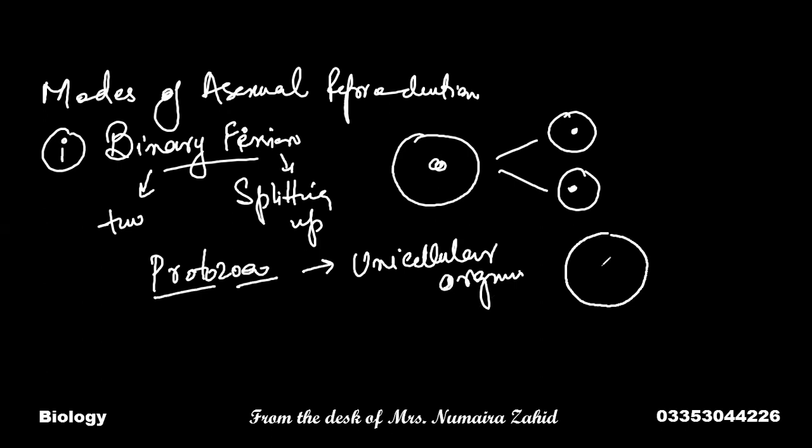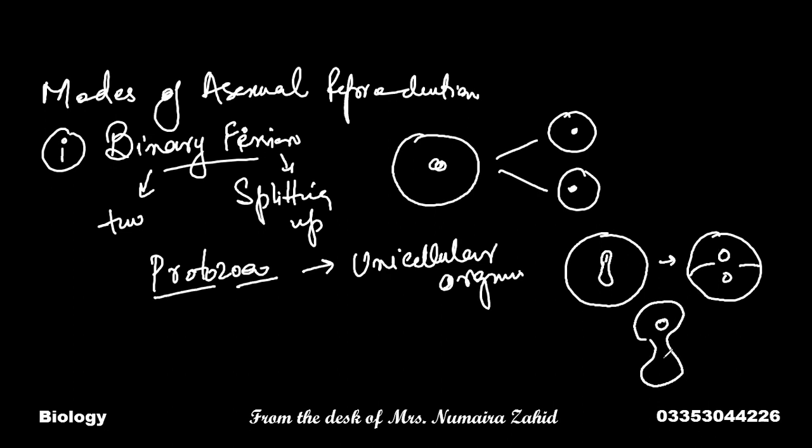For example, this is the cell. The nucleus will split up. It will divide into two. When the nucleus divides into two, then there is a constriction which appears, and when the constriction appears, the cell will eventually divide into two cells. So this is the process of binary fission.